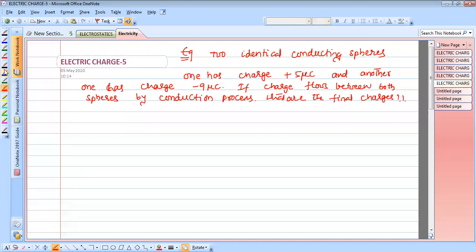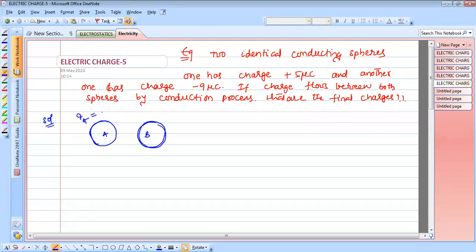So just look at this. Given that both are identical conducting spheres, that means the same size. When both are the same size, the potential is directly proportional to charge. So charge always flows from high potential to low potential. Let us take this as A and this as B. QA equals plus 5 microcoulombs and QB equals minus 9 microcoulombs. Now the charge flows.